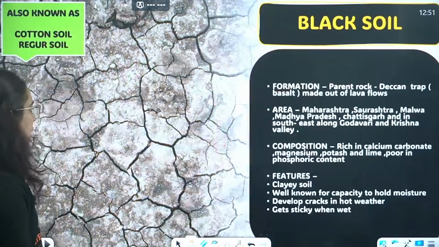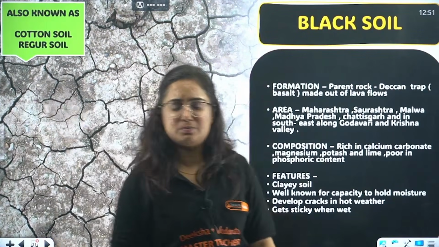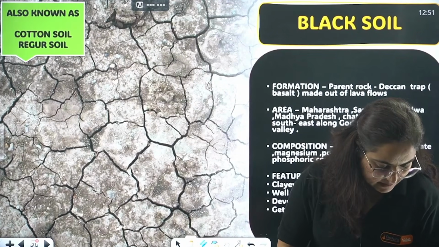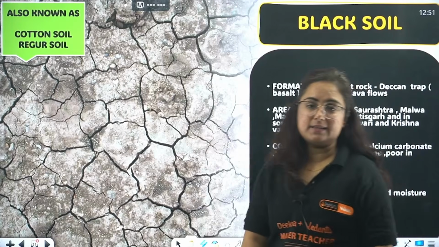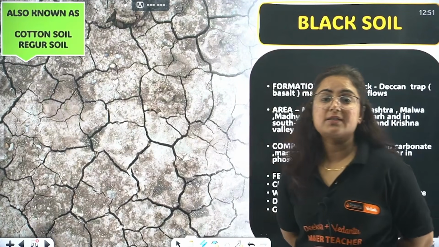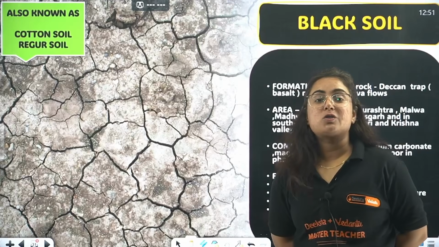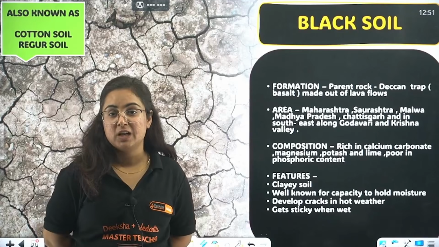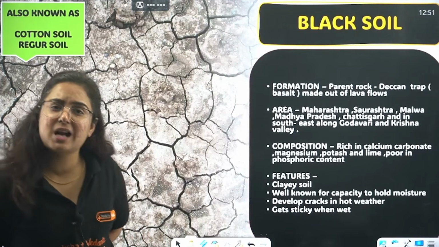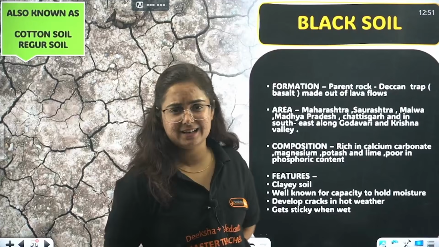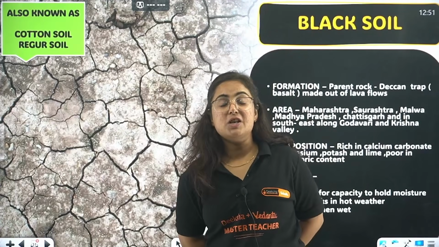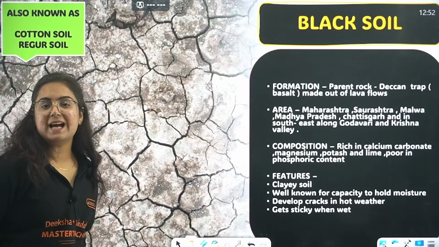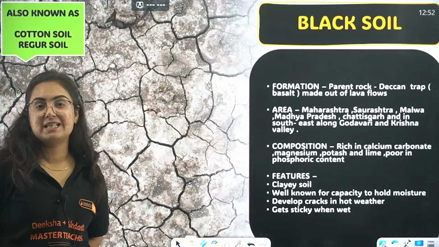ठीक है, next is black soil, and the screen also goes black. So black soil, black in color because of various reasons. ठीक है, black soil is also known as cotton soil. Why? Because cotton is the crop that is majorly or only grown in black soil. ठीक है, regar soil. Why? Because in the Marathi language, the black color is referred to as regar. The type of soil is referred to as regar. So this black soil is known as cotton soil, regar soil. Whenever the question comes, you can add this as an intro point.